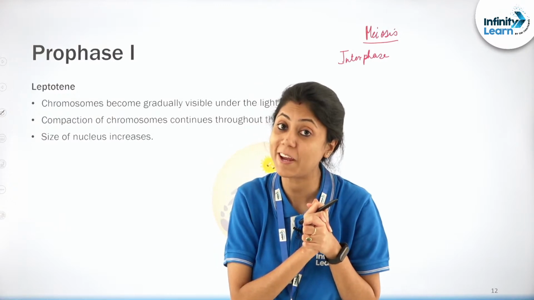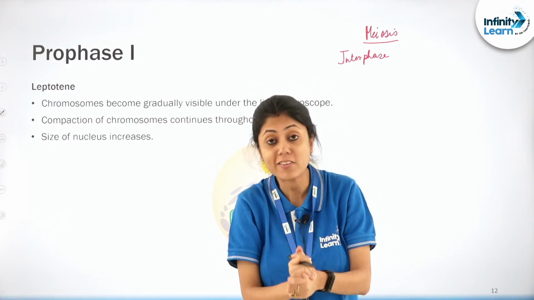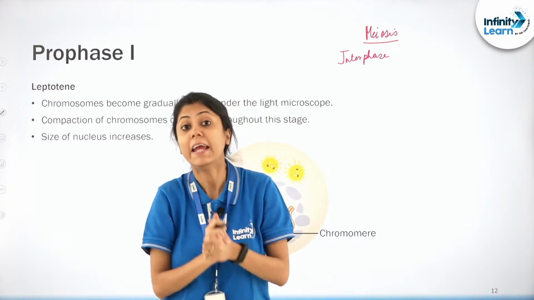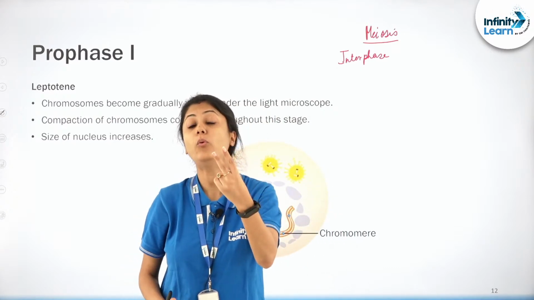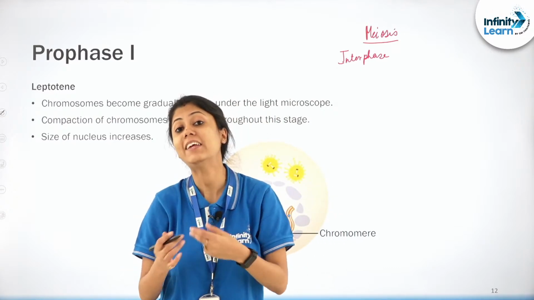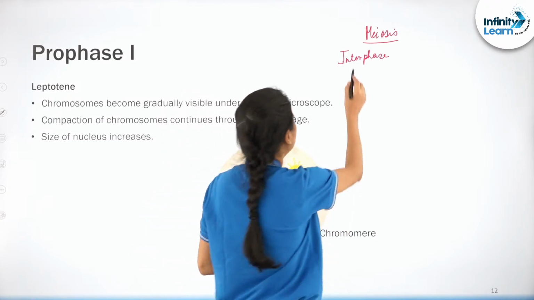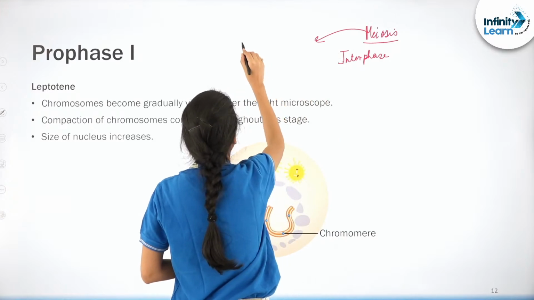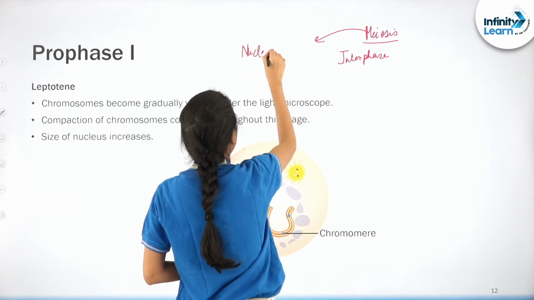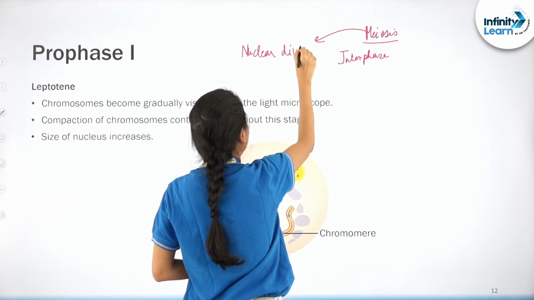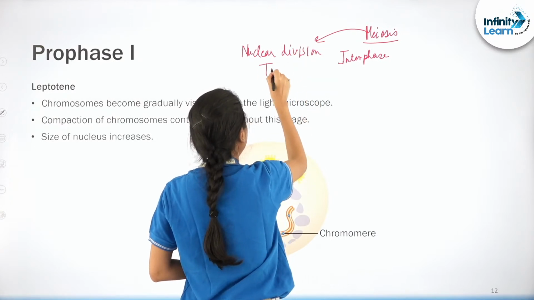What is the concept? The concept is meiosis is a type of cell division in which 2 rounds of karyokinesis will take place. 2 बार nuclear division होगा. Please remember that there will be nuclear division twice.